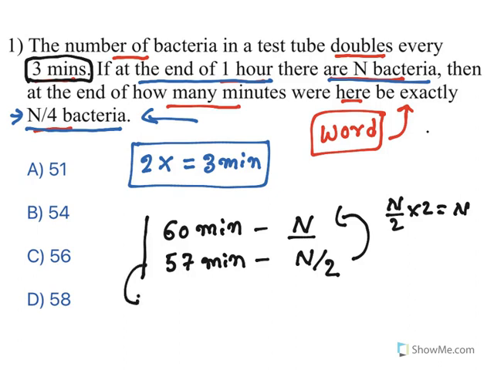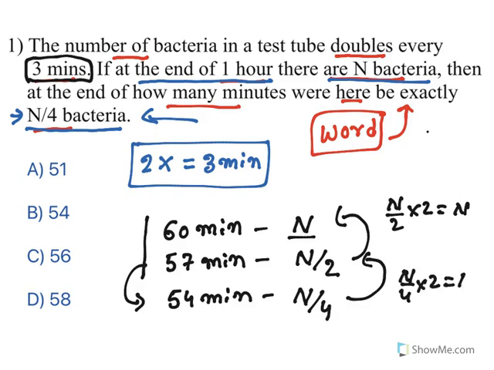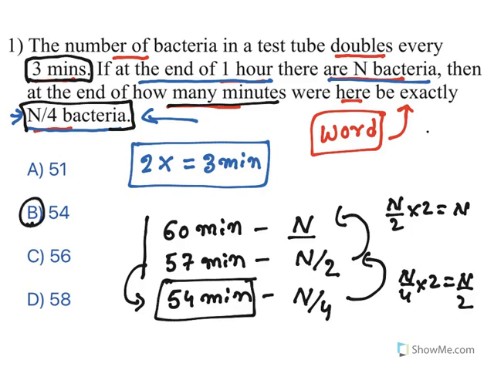Now, if you go to before 3 minutes, what is that? 54 minutes. So, what will be the number? Half of n by 2 is n by 4, because after 3 minutes it doubles. That means n by 4, after 3 minutes it becomes n by 2. Right? So, what is the question asked? For n by 4 bacteria, it takes how many minutes? So, the answer is 54 minutes. So, the option B is correct.